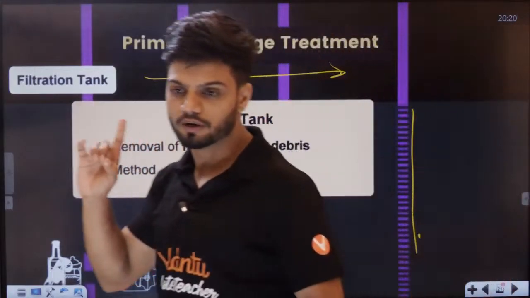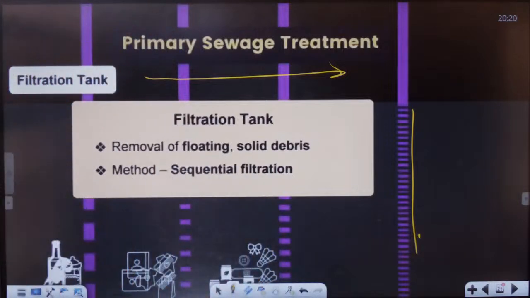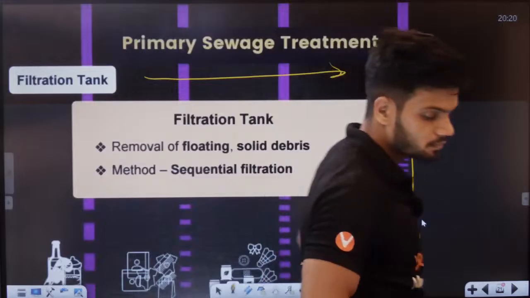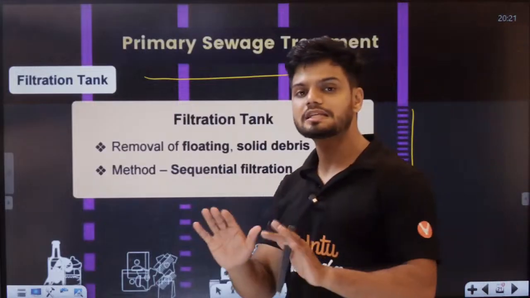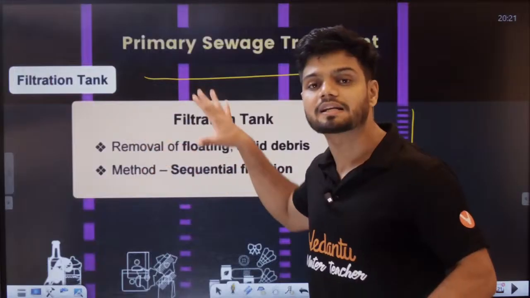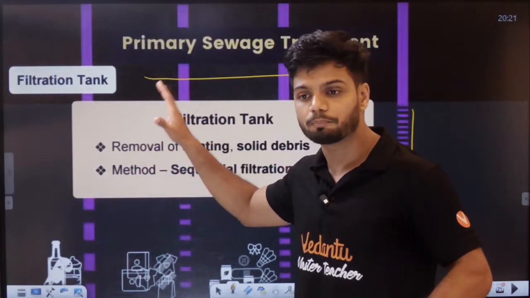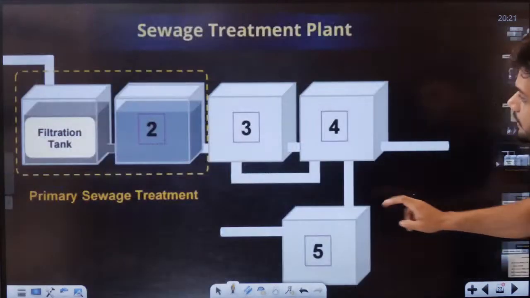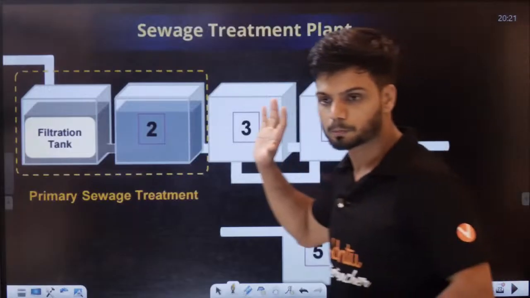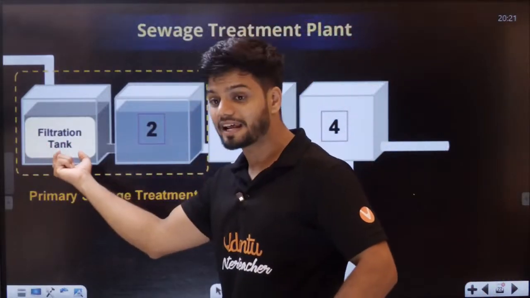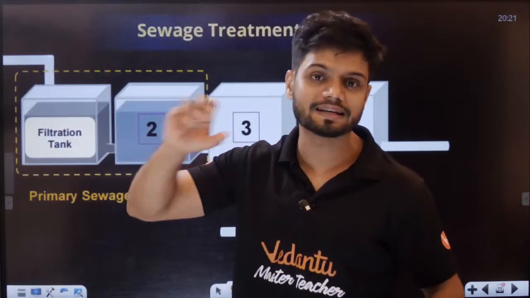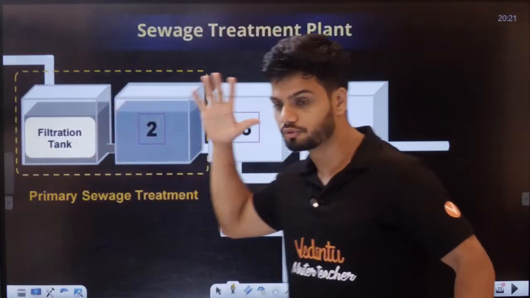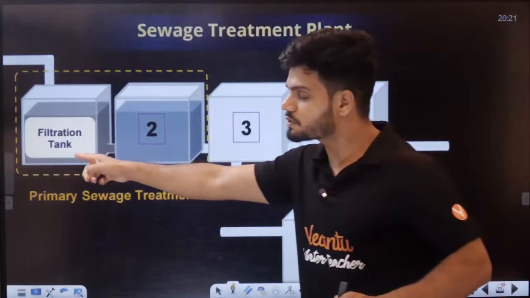First chamber, any doubt right now? In the first chamber, we do sequential filtration. Solid physical waste is removed here. Okay, students, first one is done. That is also called the filtration tank, because we did filtration here. Sequential filtration happens here.